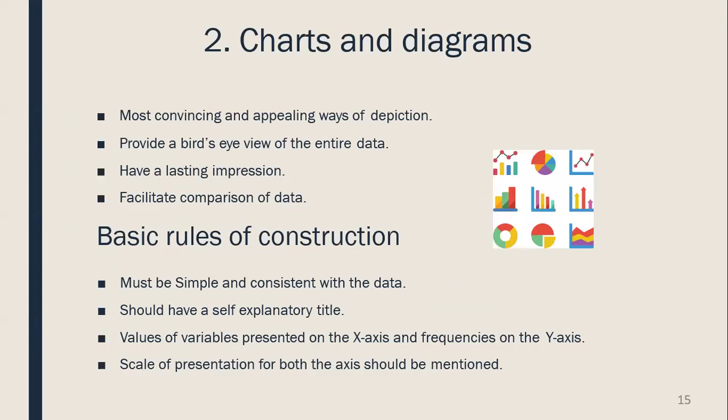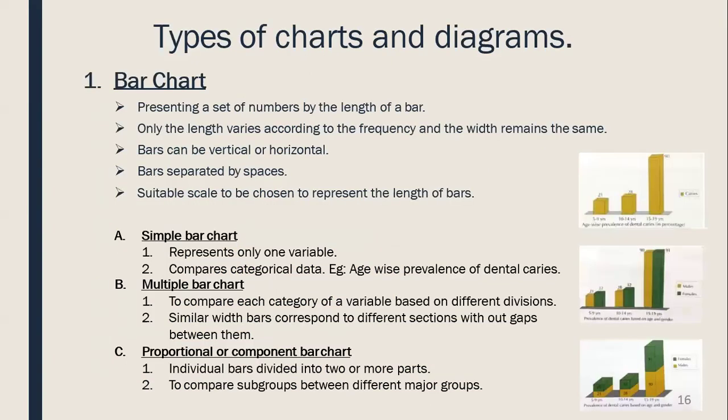Next method is charts and diagrams. They are the most convincing and appealing way of depiction, provide a bird's eye view of the entire data, have a lasting impression, and facilitate comparison of data. So it has some basic rules: it should be simple and consistent, should be self-explanatory, values of variables should be presented on the x-axis and frequencies on the y-axis, and the scale of presentation should be mentioned.